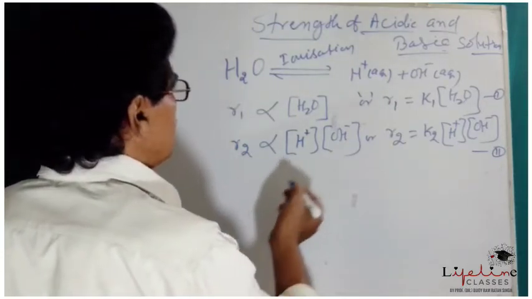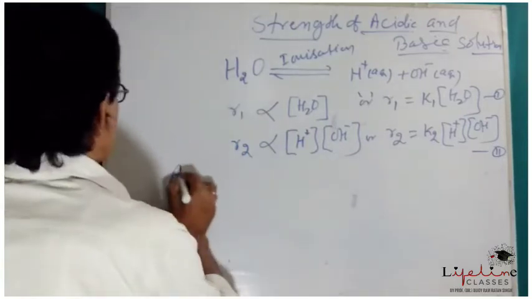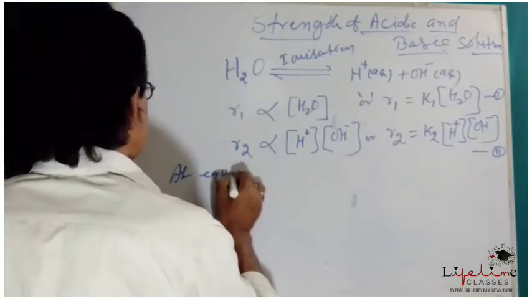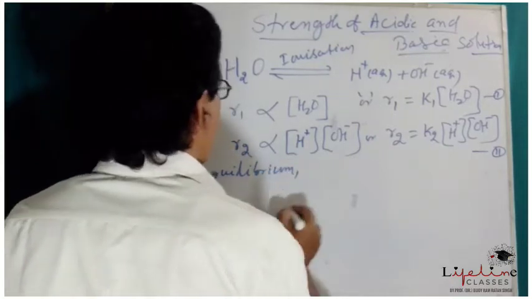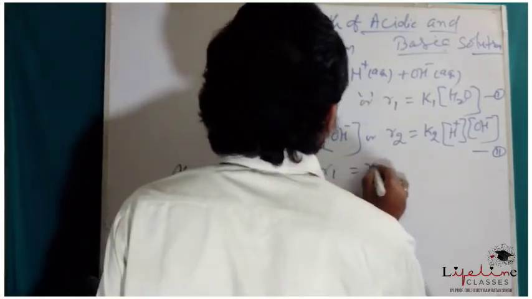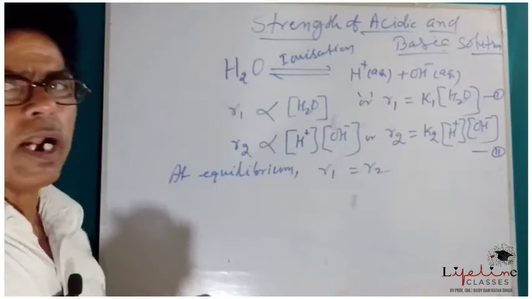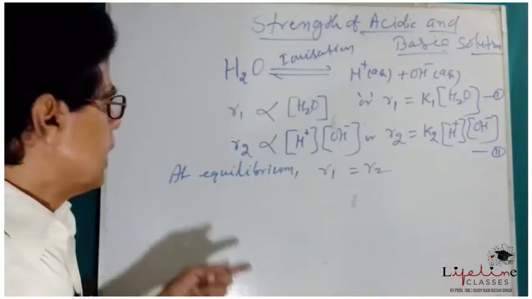you may write here at equilibrium R1 equal to R2, means rate of forward reaction becomes rate of backward reaction.